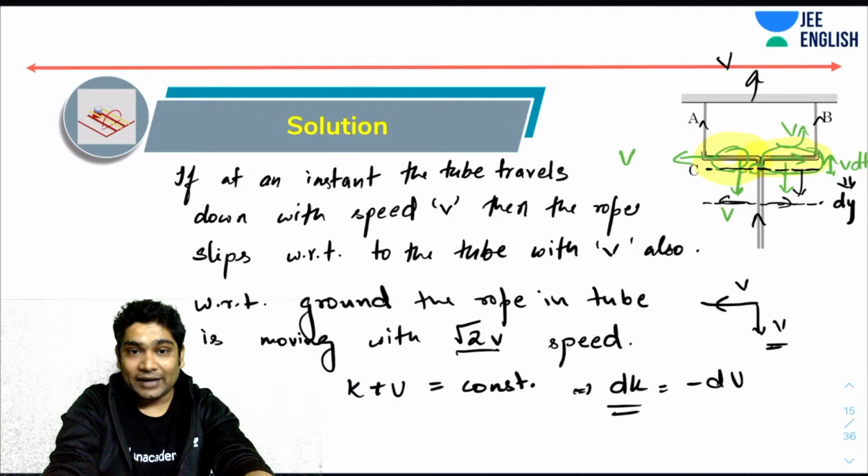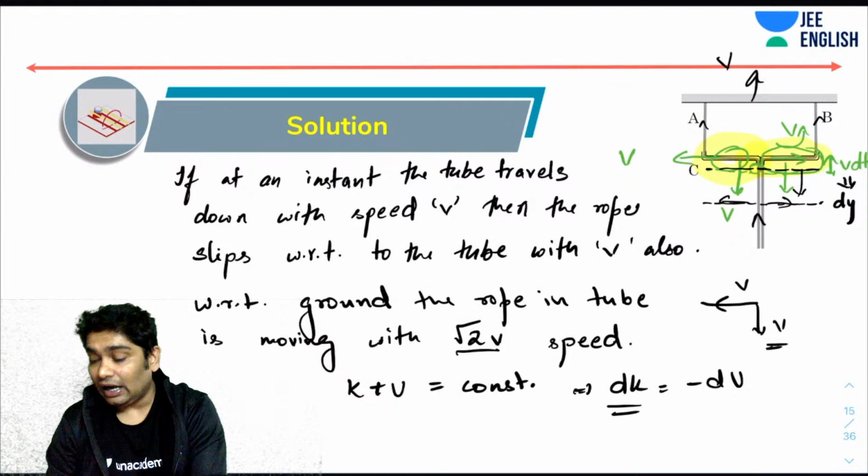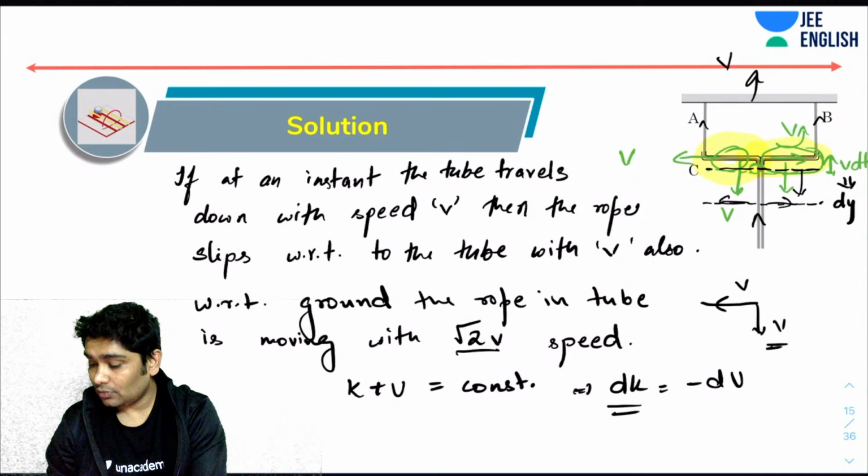All right. So as I was saying, if at this instant it had a speed of v, then can I say that the kinetic energy would be half mv square, where m is the total mass contained in both the tubes?